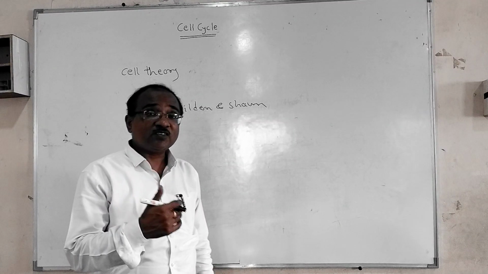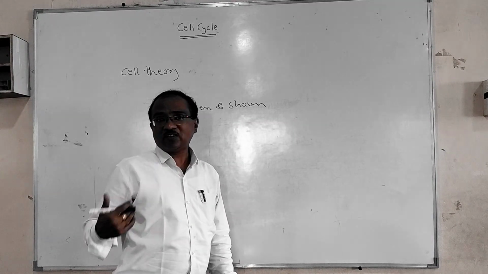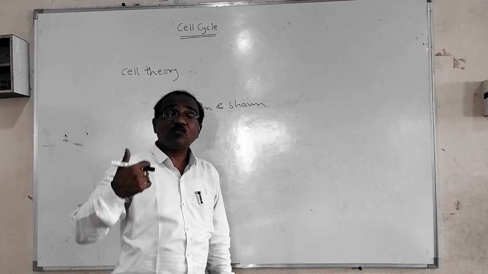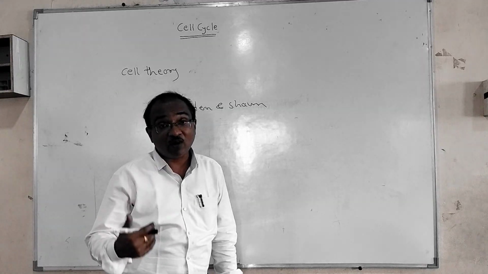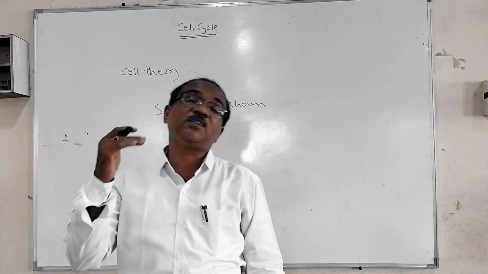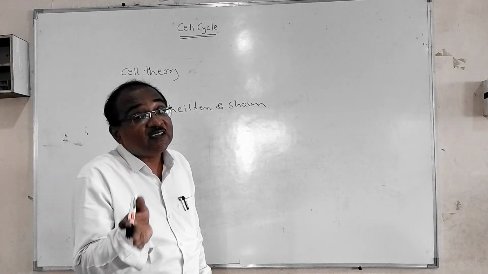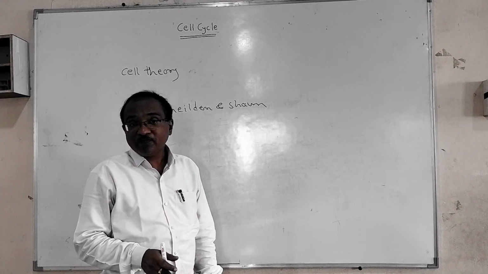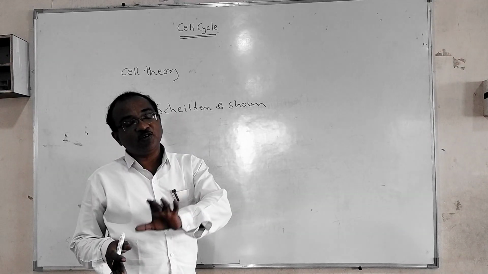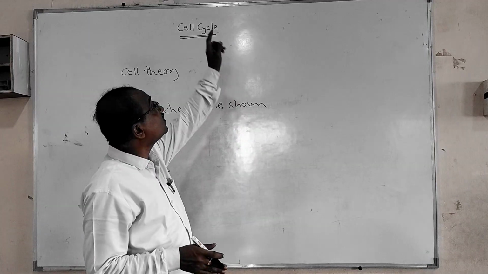Secondly, the function of the body is the working one. The body shows metabolism, and all the metabolism takes place within the cell. So the cell is the functional unit of life. The structural and functional unit of life is nothing but the cell.